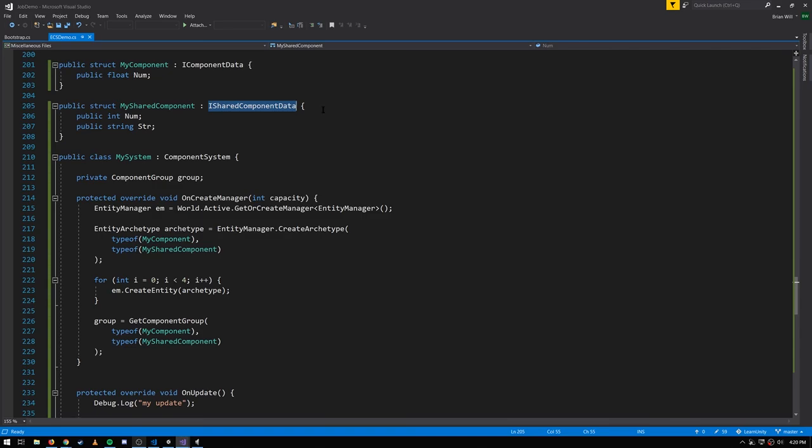The other special thing about these shared components is that they can actually store reference types. They don't have to be blittable. And so here, for example, this MyShared component has a string field, which would not be allowed in an IComponentData, but it is allowed in an ISharedComponentData. And so in fact, we can have any kind of class instance referenced in here, or C# array, or just anything we want. But keep in mind that ECS relies upon the hash value of these shared components to determine